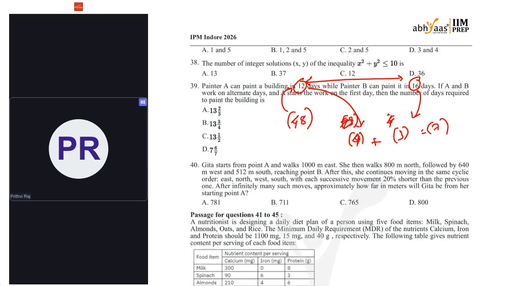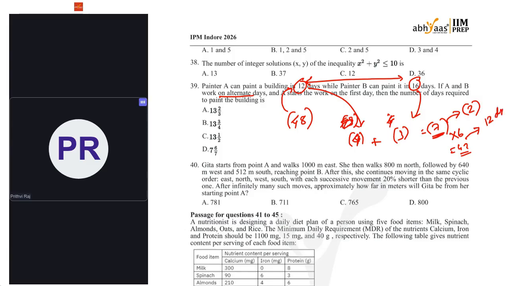But what have been done? They are working on alternate days. That means not in one day, but they work in 2 days. They will complete 7 units of work in 2 days. That means to complete 48 units of work, how many days will it require? So 7 times 6 is 42. Okay, that means 42 units of work will be completed in 12 days.